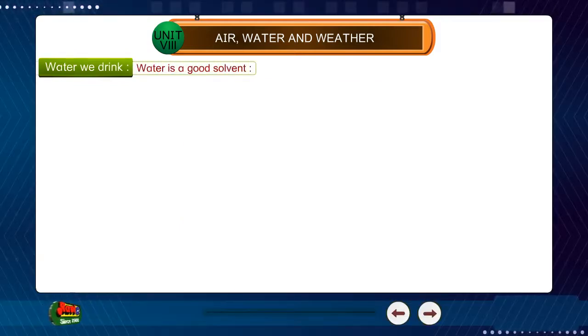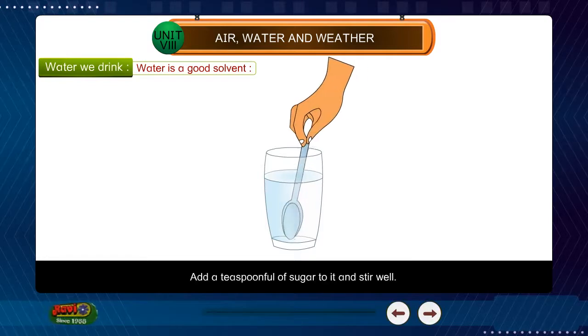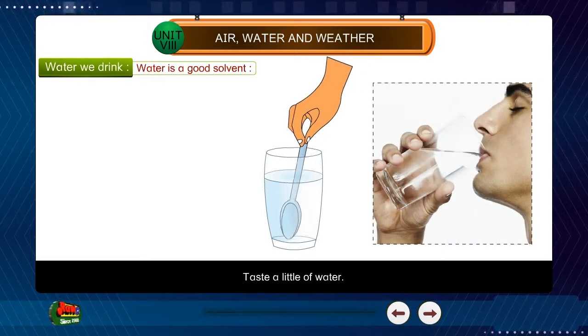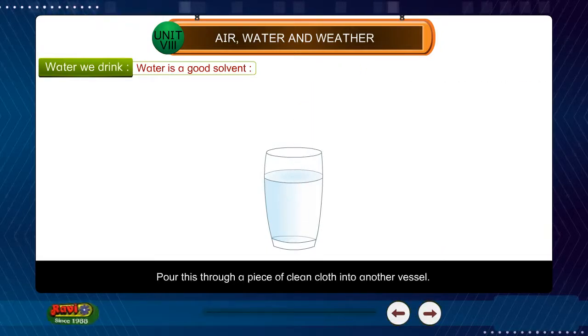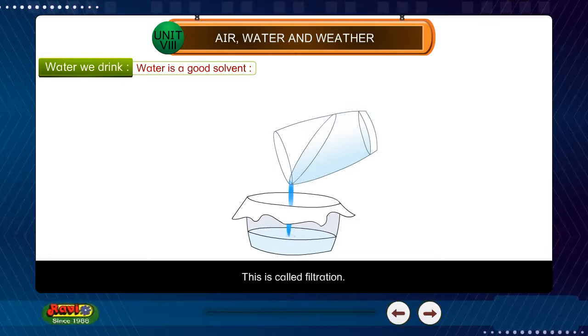Water is a good solvent. Take a glass and fill it with water. Add a teaspoon of sugar to it and stir well. Taste a little of the water. Pour this through a piece of clean cloth into another vessel. This is called filtration.